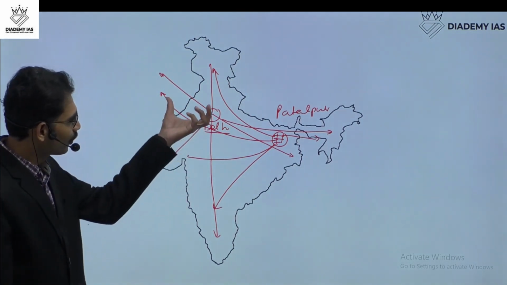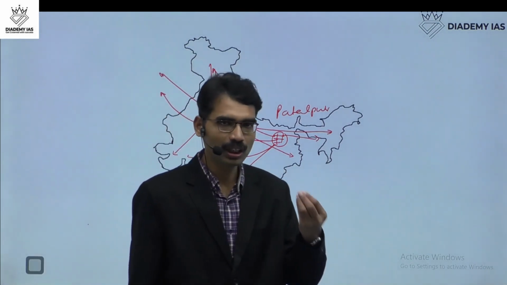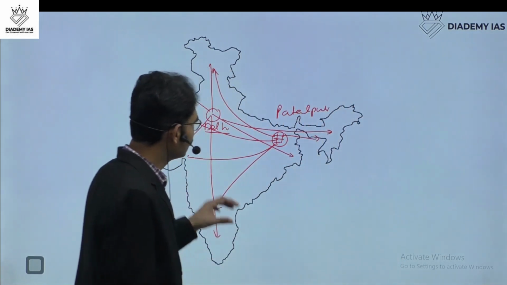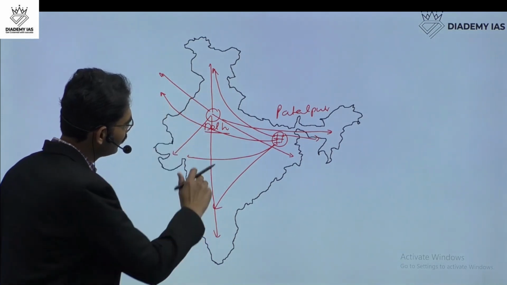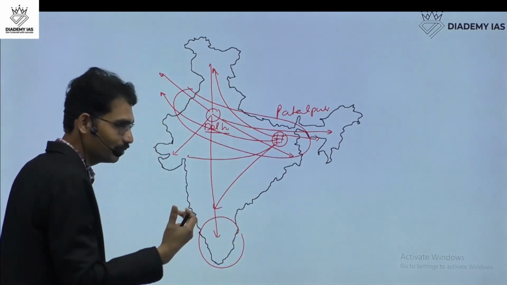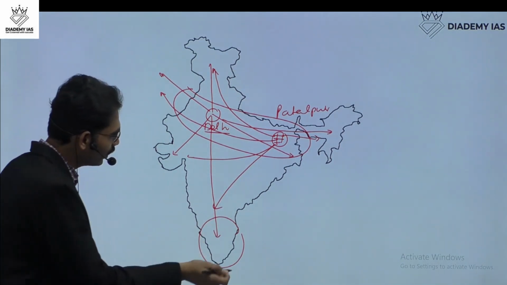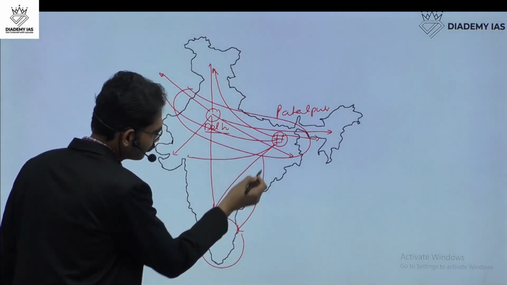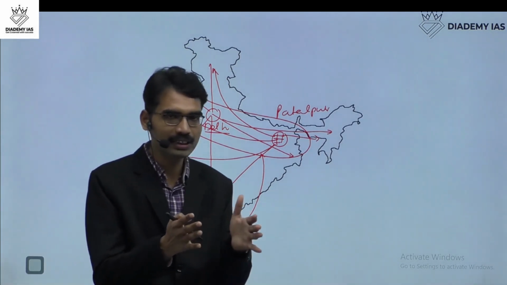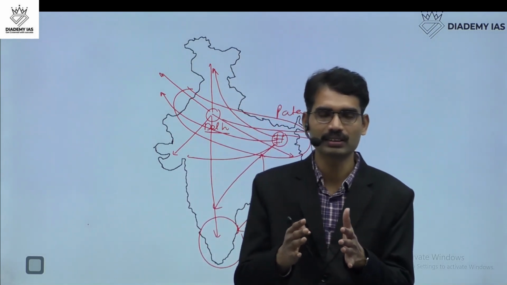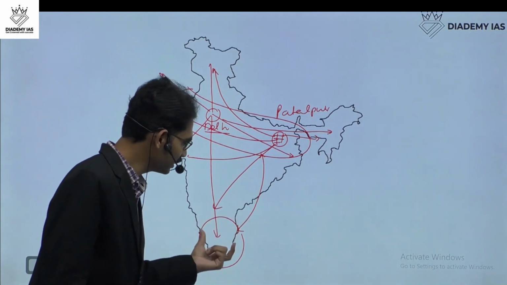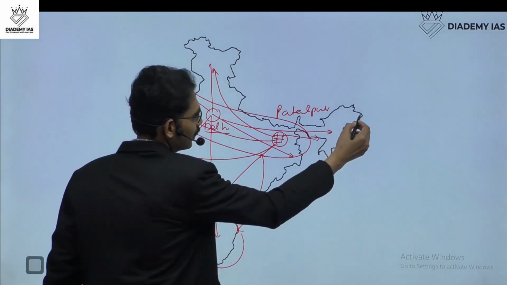In this way, we have to know about each and every chapter by linking with the location. You will really enjoy knowing what is happening in this part, when some developments are happening in this part, what is happening in that part. Only when you know at what point of time these developments are taking place and in which location, then cultural integration becomes very understandable, how this culture and that culture are intermixing, and at what point of time.